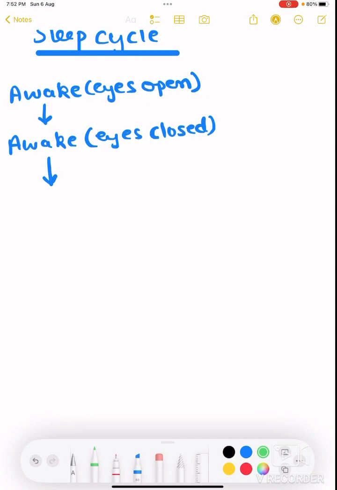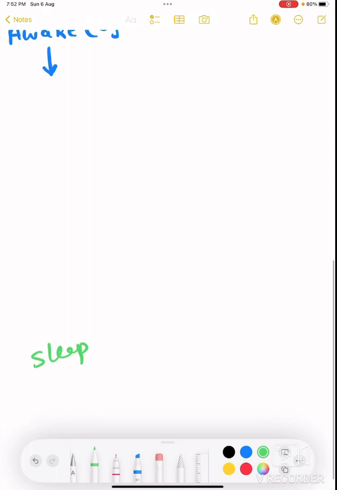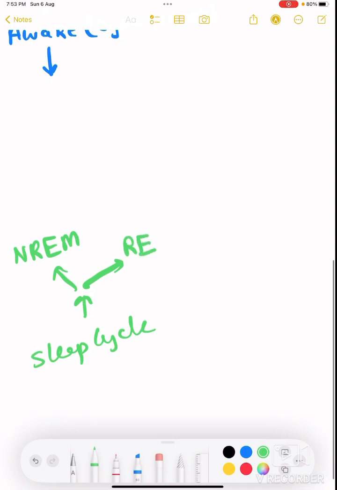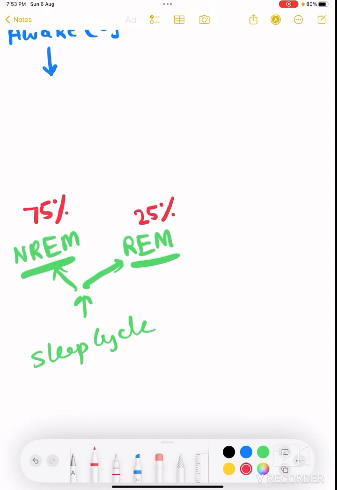In the whole complete sleep cycle, there are two phases. The first one is the NREM phase and the second one is the REM phase. The NREM phase constitutes 75% and the REM phase constitutes only 25% of our sleep.